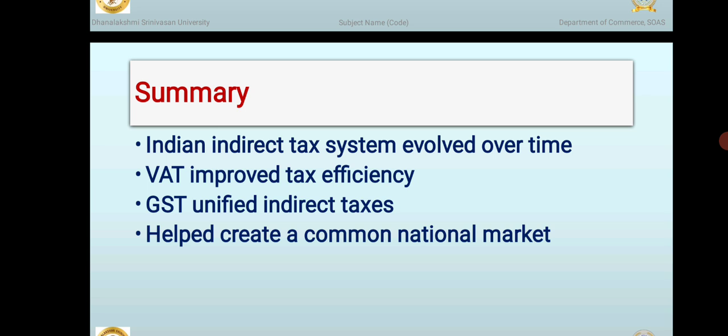Later, the goods and service tax unified all indirect taxes into a single nationwide system covering both goods and services. This unified tax system helped to simplify the tax structure, increased transparency, and created a common national market, allowing goods and services to move freely across states without multiple taxes or barriers. India moved from a complex multiple tax system to VAT and then to GST, making indirect taxation simpler, fairer, and more efficient.